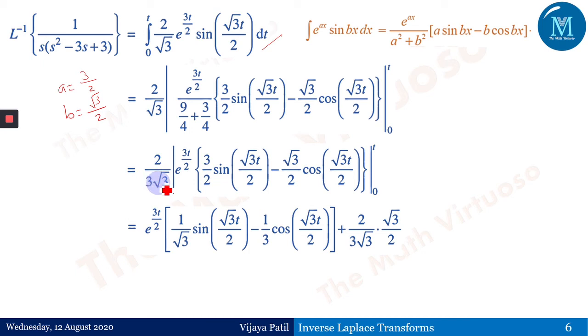This 2 upon 3 square root of 3 is taken inside the bracket, and we have got this. So this is multiplication, I have done it here. So 2 upon 3 square root of 3 into 3 by 2 is 1 upon square root of 3, and 2 upon 3 square root of 3 into square root of 3 by 2, this 2 and this square root of 3 will go off, and I'll remain here with 1 by 3.